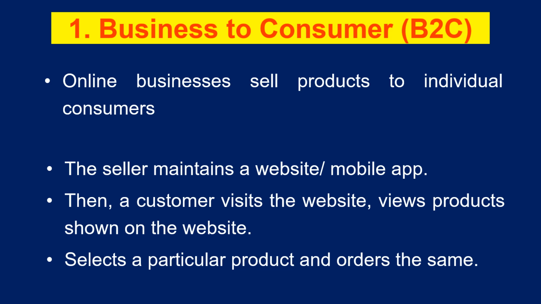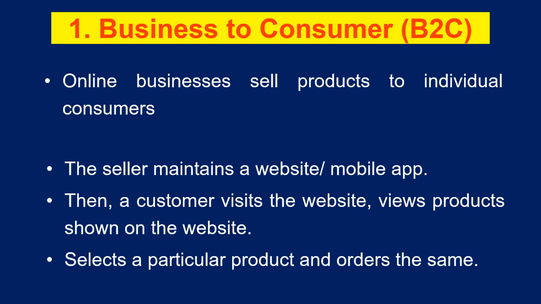In this, online business organizations sell products to individual consumers. Online business organizations may have a website or mobile app in which customers from across the globe can place orders.